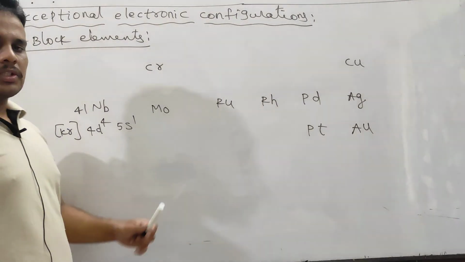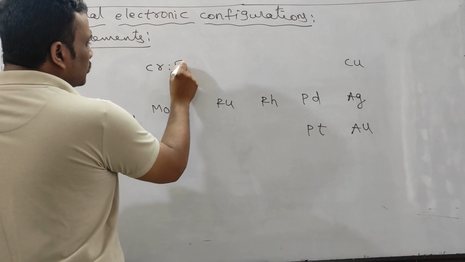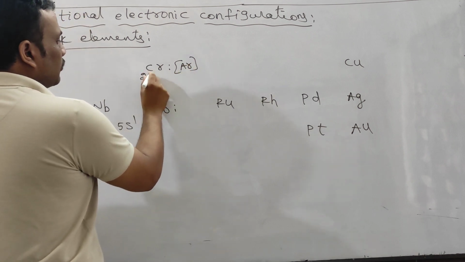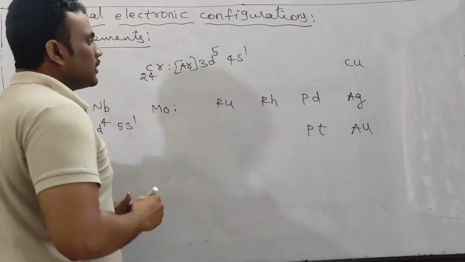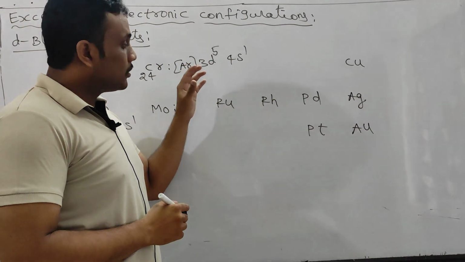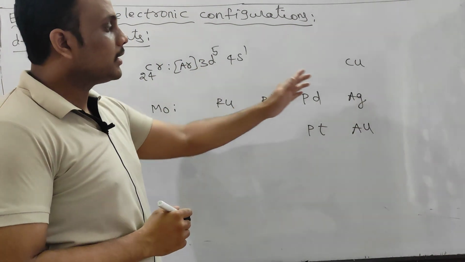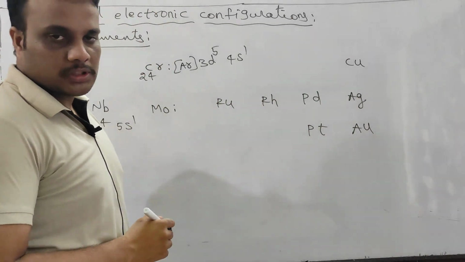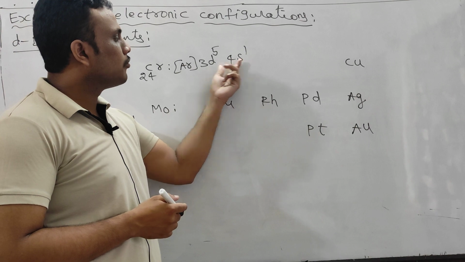Now let me teach chromium and molybdenum. In chromium, post-argon configuration, atomic number 24, is 4s1, 3d5. Actually, it should be 3d4, 4s2, since after filling of 4s, the electron enters 3d. But we know exactly half-filled and completely filled configurations are more stable. So for getting stability, an electron migrates from 4s to 3d.